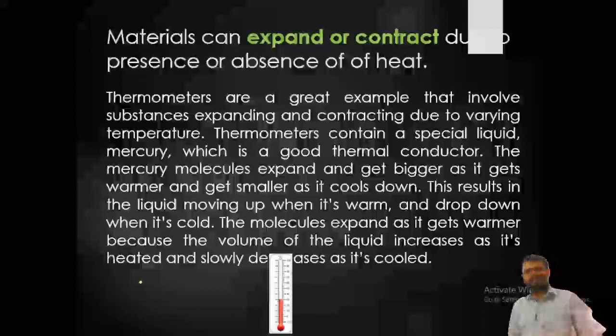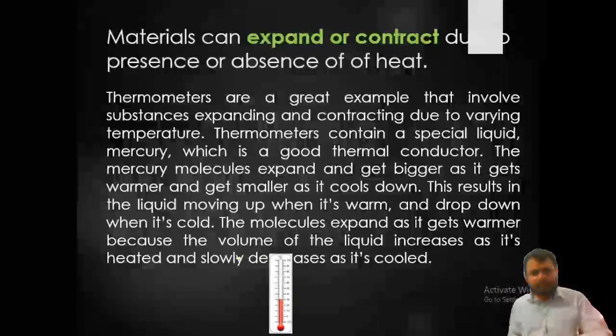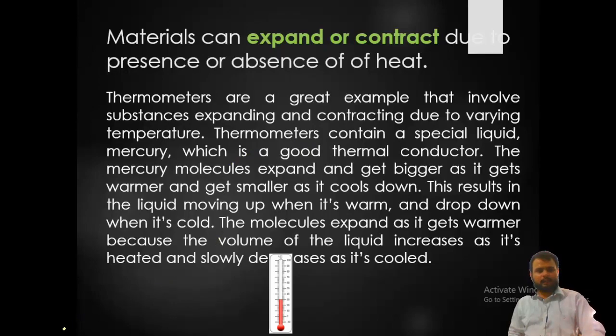Materials can expand or contract due to heat. So here we are saying that the thermometer does not rise, it is below 30. Now what is happening? Thermometers are a great example that involves a substance expanding and contracting due to varying temperature. Thermometers contain a special liquid, mercury, which is a good thermal conductor. The mercury molecules expand and get bigger as it gets warmer and get smaller as it cools down. The result is the liquid moving up the arm when it's warm and dropping down when it's cold. The molecules expand as it gets warmer because the volume of the liquid increases as it's heated and slowly decreases as it's cooled.